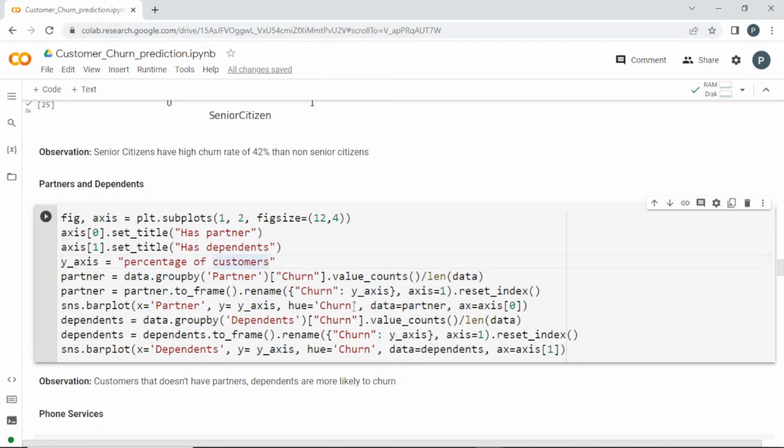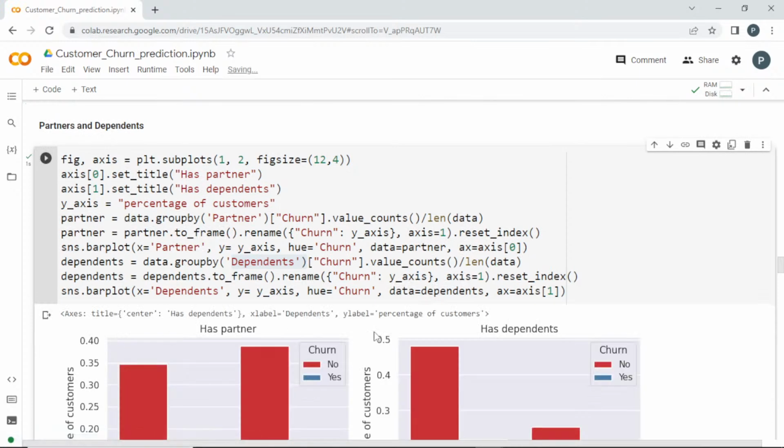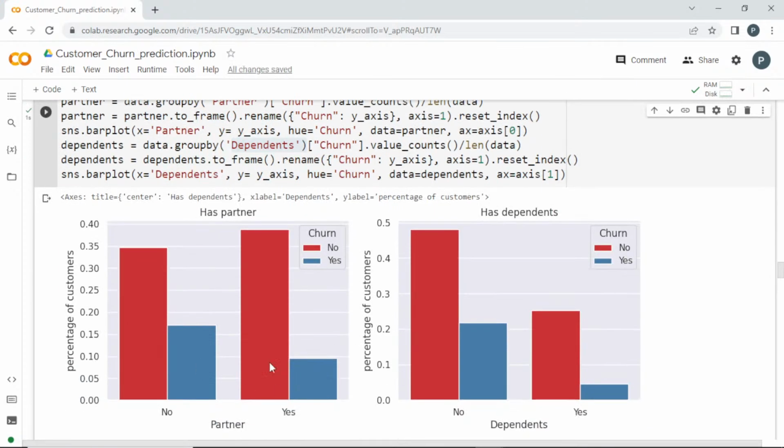And the hue value, I want to visualize them based on the churn, whether they are yes or no. Hue, what it is, based on the color, it is going to give you the difference, right? So I'm setting this as the 0th image, and the first image will be dependents. The same thing for dependents. If I run this, I'll get two bar plots in a single figure. With this, what can you analyze, tell me guys. The red color tells whether they have not churned, and blue means they have churned and gone out of the company. And this is the percentage of customers.